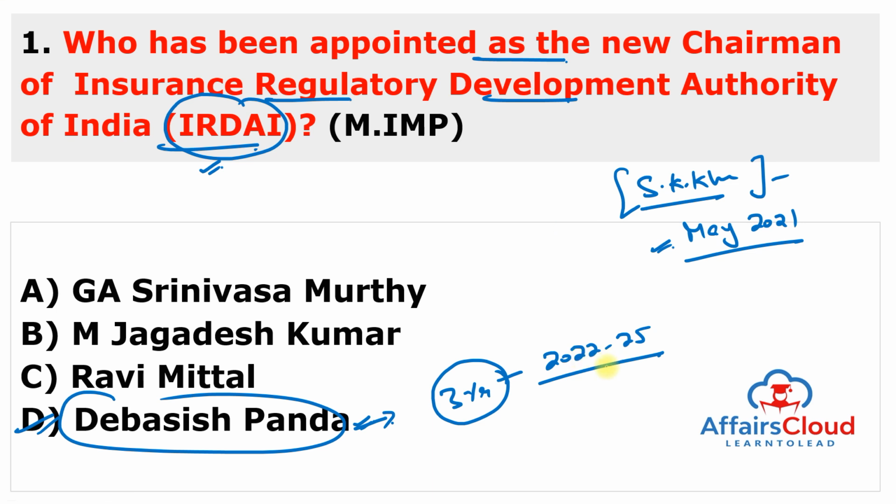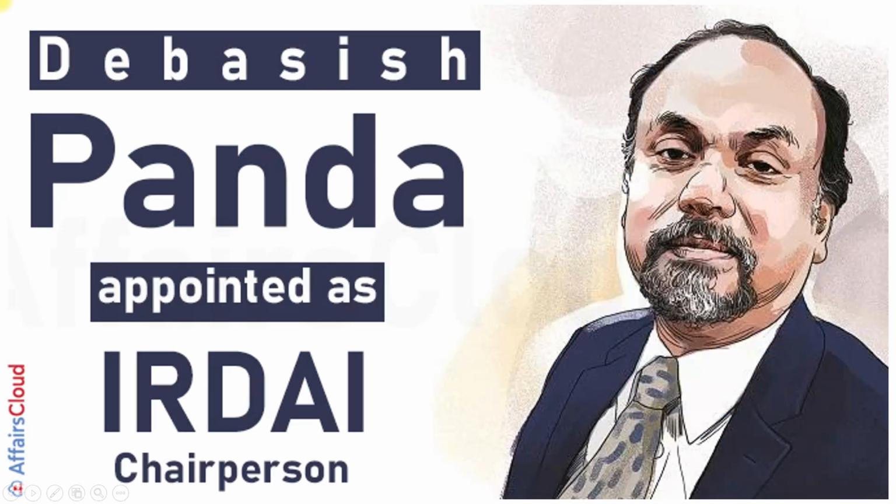And remember, Debashish Panda is an IAS officer of the 1987 batch of Uttar Pradesh cadre. But you have to remember, he is appointed for the time period of 3 years. So you can see here the picture of Debashish Panda, who is appointed as the chairperson of Insurance Regulatory Development Authority of India.